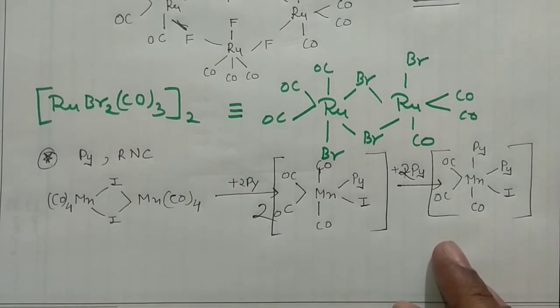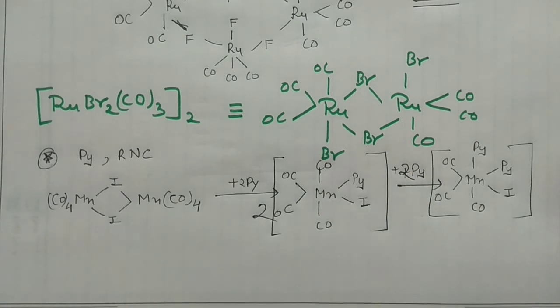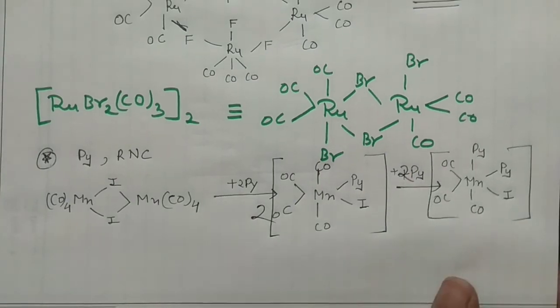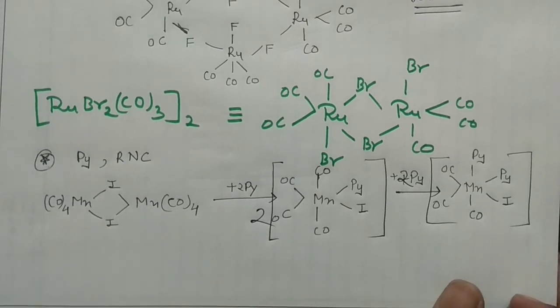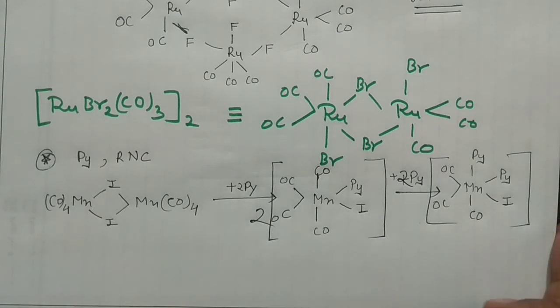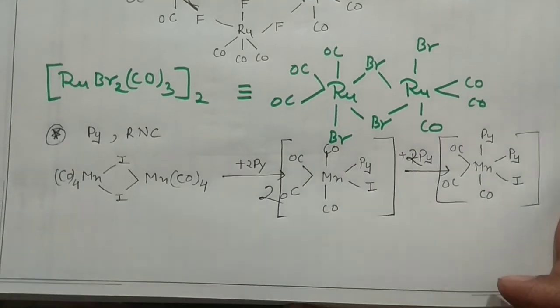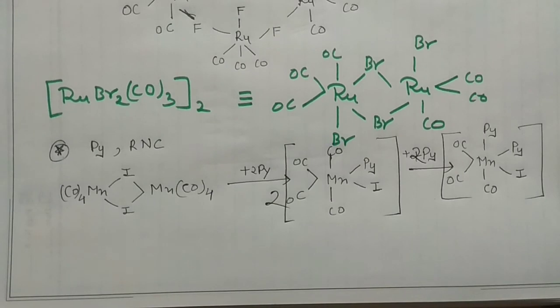See guys, it is very important to note that certain compounds are very important from the examination point of view, and the problem with organometallic chemistry and coordination chemistry is that you have to mug up various things. Then I can discuss one more important reaction.